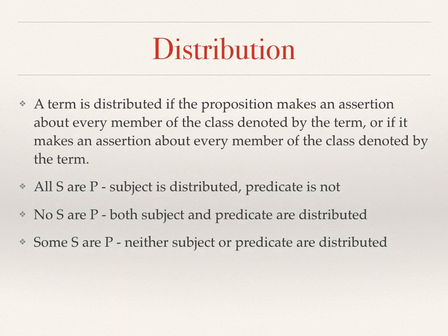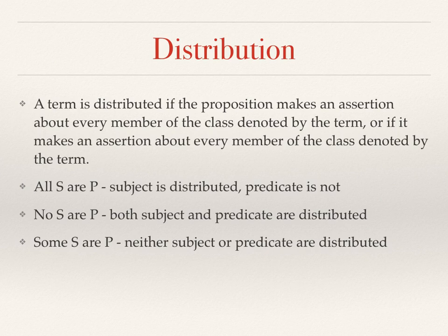And the reason I'm going through this is later on we're going to look at some rules to determine whether an argument is valid or not. And this concept of distribution is going to be crucial to that process. So the I type proposition, some S are P, neither the subject or predicate are distributed.